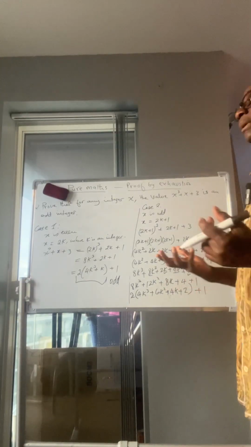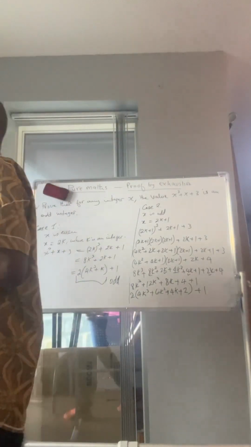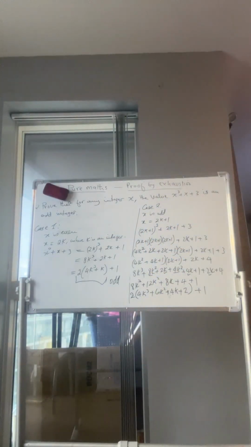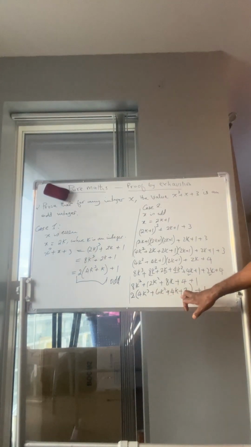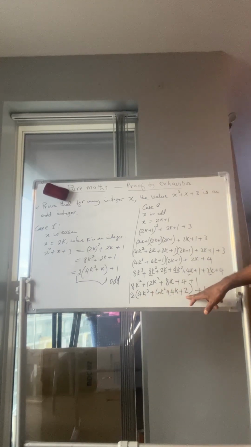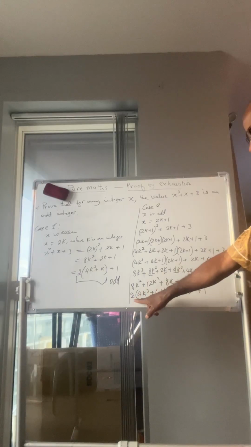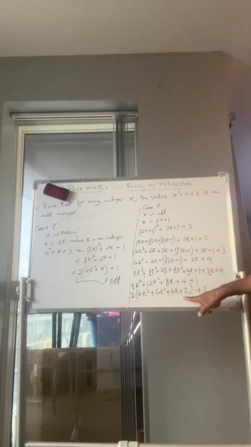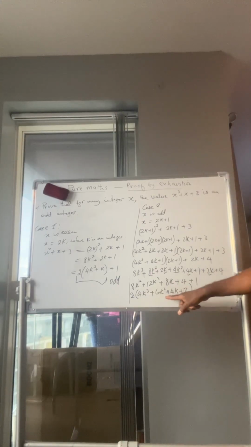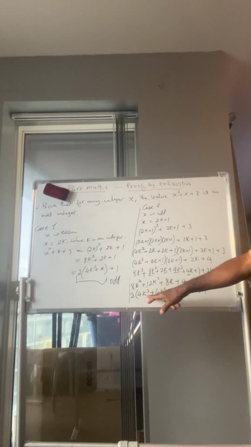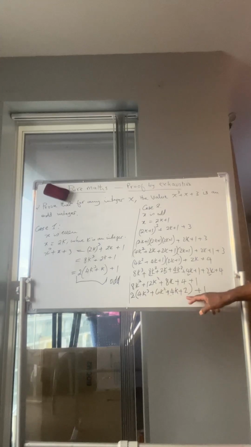It's a whole number, that is the meaning of integer. So whatever this number is, if you put k here to be 1, whatever number you get here, it is a multiple of 2, because you already have 2 outside multiplying everything inside here. So whatever number you get here, no matter how small or big that number is represented by k, what you get is always a multiple of 2.